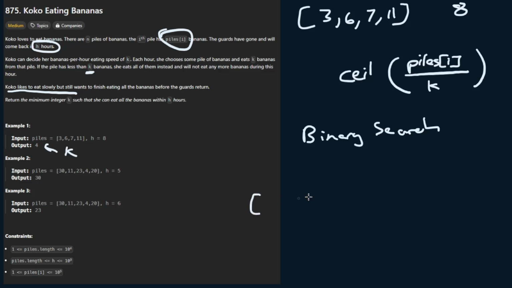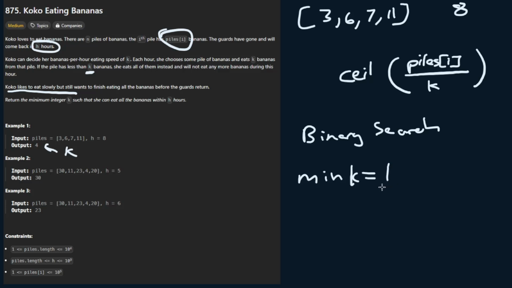So let's figure out what it means to get a log k value. Let's first see all the possible k values we can get within example 1. We know that the minimum speed to eat, let's call that min k, is going to be equal to 1.